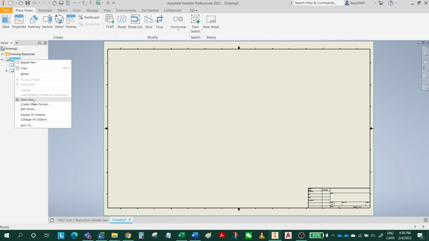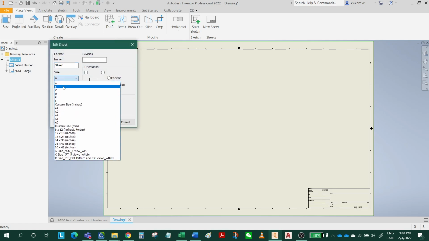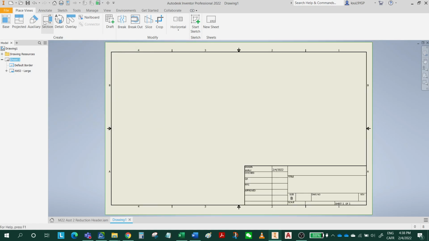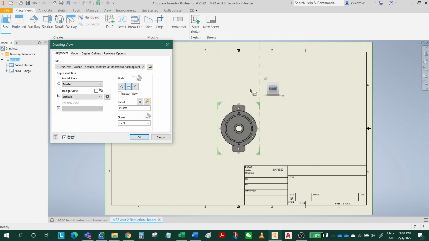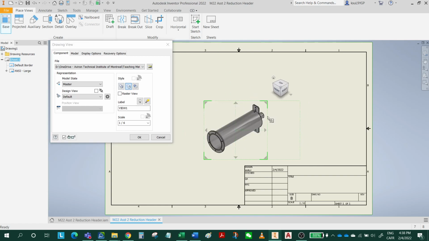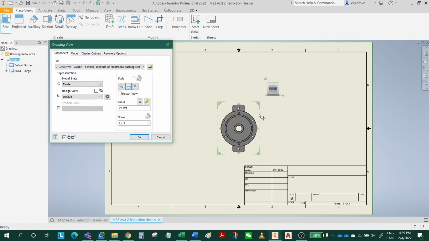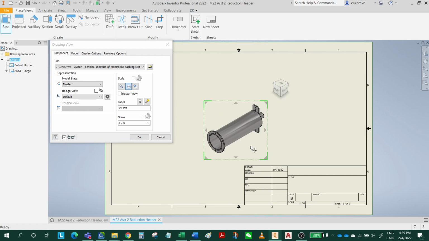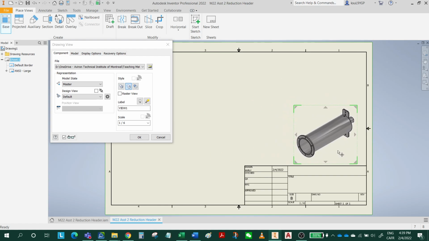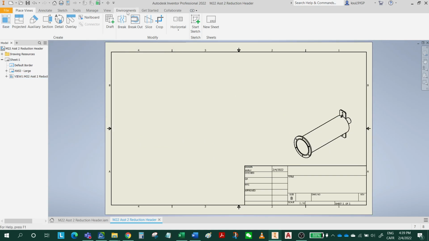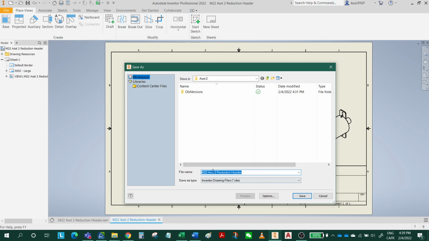First, change this. Right click, edit sheet size, change this to B, and click OK. And insert the isometric view base. So click on isometric. I'm gonna put it here, not here. Cancel. Base, isometric. Make sure your cursor is inside this box and put this here. This is your isometric view. And click OK.